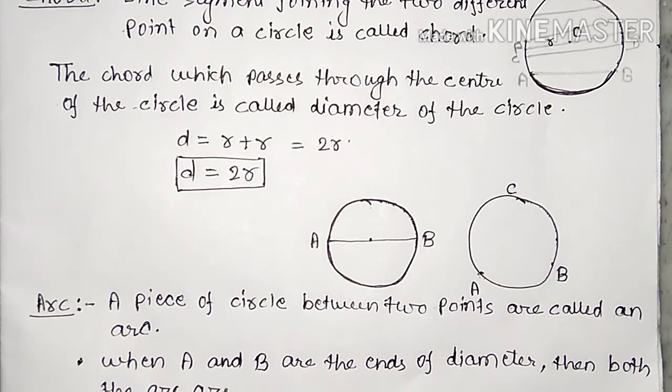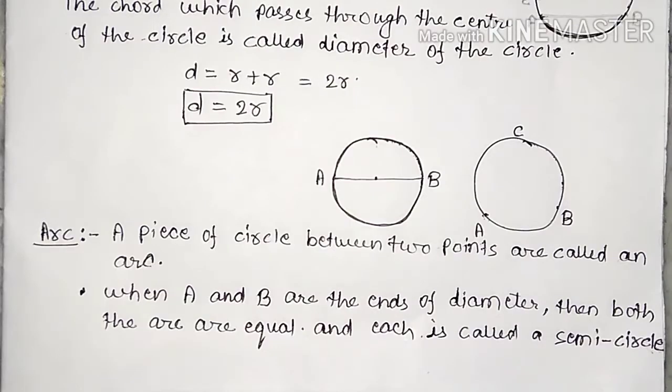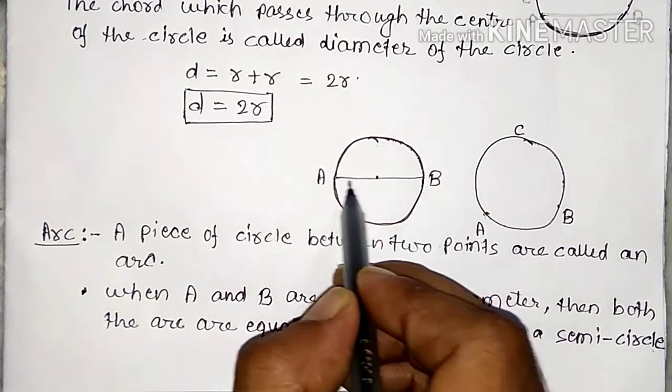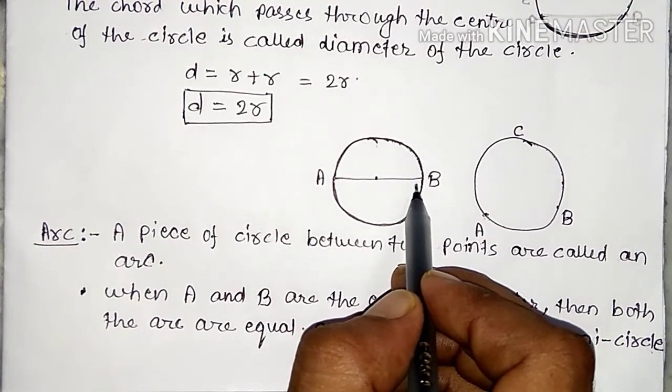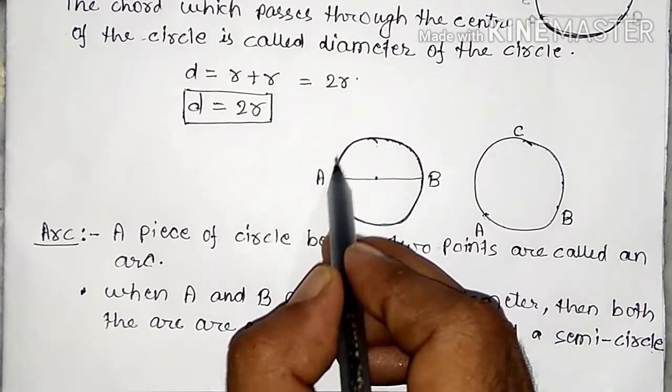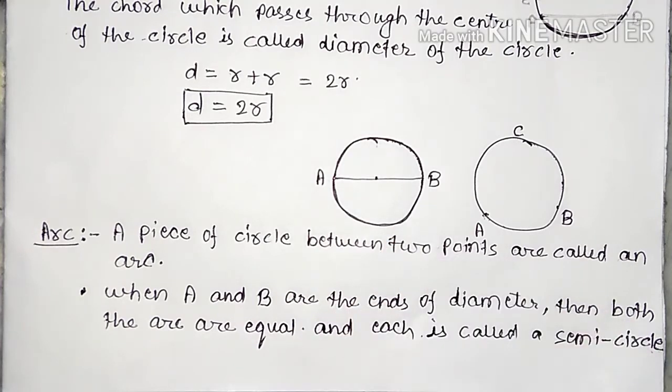When A and B are the ends of the diameter, then both the arcs are equal and each is called a semicircle. This is the semicircle because A and B are the ends of the diameter. This is also a semicircle. Semi means आधा, circle का आधा. That is called a semicircle.